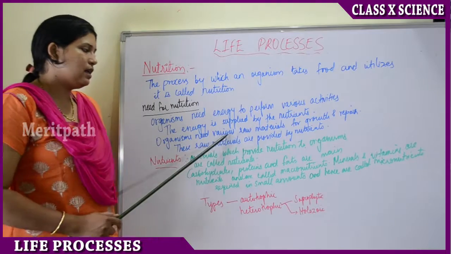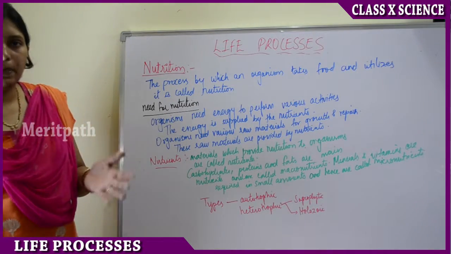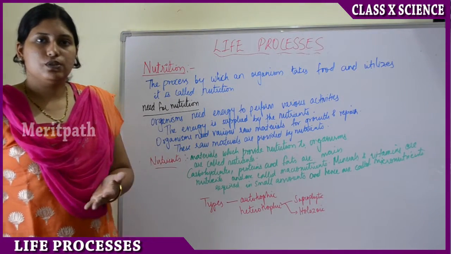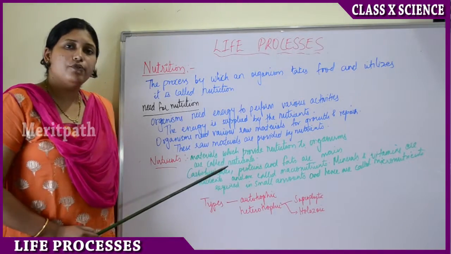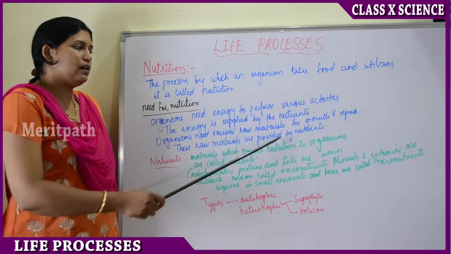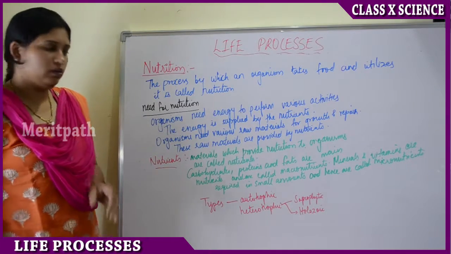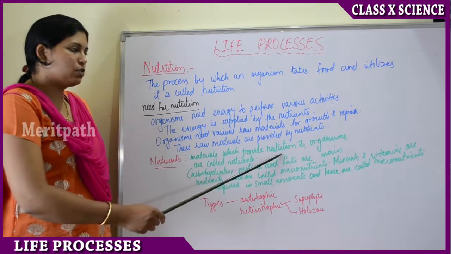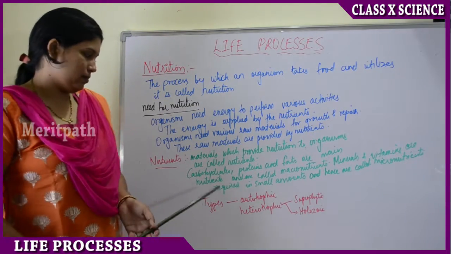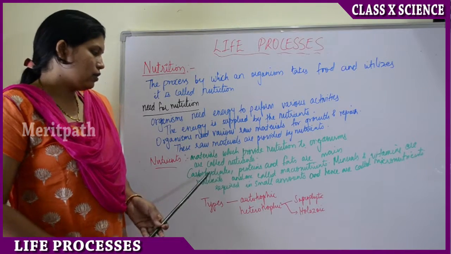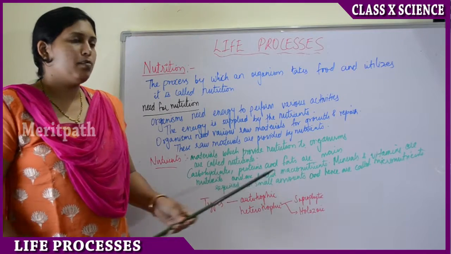Organisms need various raw materials for the growth and repair of the body, for the repair of dead cells, formation of new cells, and day-to-day activities. For all these things, we need energy in the form of raw material. These raw materials are provided by the nutrients, and these nutrients are sourced in food. So nutrients are materials which provide nutrition and energy to the organism. Carbohydrates, proteins and fats are the main nutrients and are called macronutrients.